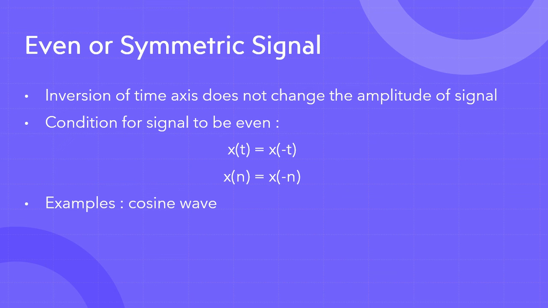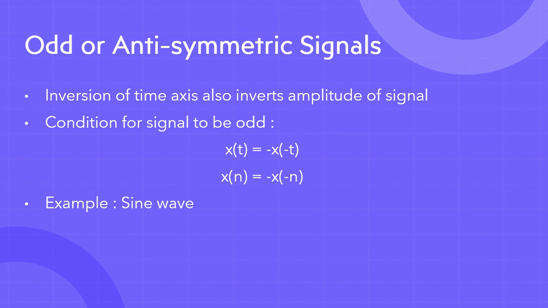Now let's move to the other type of signal, which is the odd signal. Unlike an even signal, an odd signal is something that is not an even signal, or the opposite of an even signal. So how do you define the odd signal? Let's say we have a signal xo of t, o for odd.